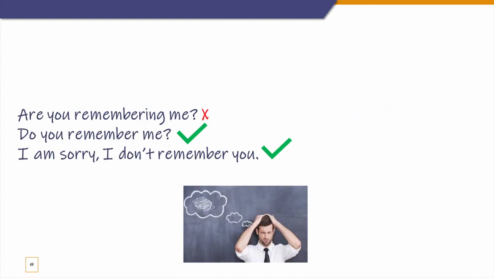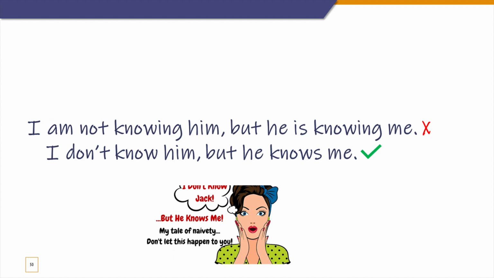Next one, remember. When you want to find out if someone remembers something, you say, do you remember? Okay, for example, do you remember me? Okay, if you remember, you say, yes, I remember you, or I'm sorry, I don't remember you. But it's incorrect to say, are you remembering me? That's wrong. You can say, are you trying to remember? Okay, so it's about the mind, and there is no physical action in that verb.